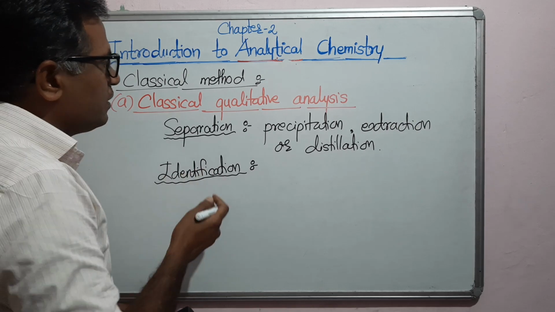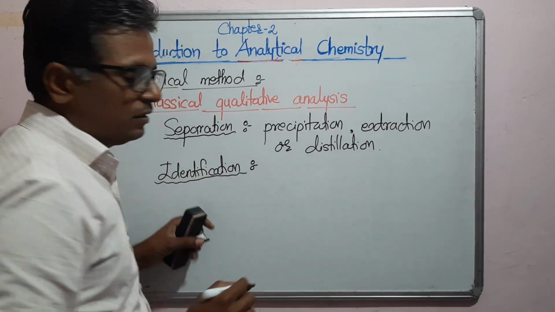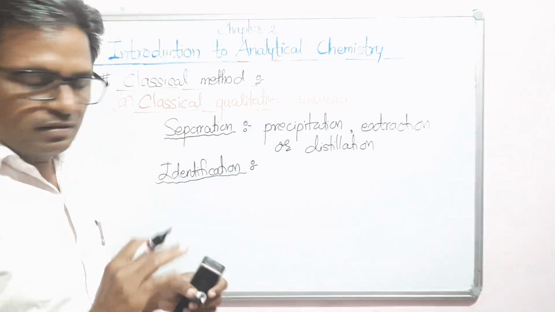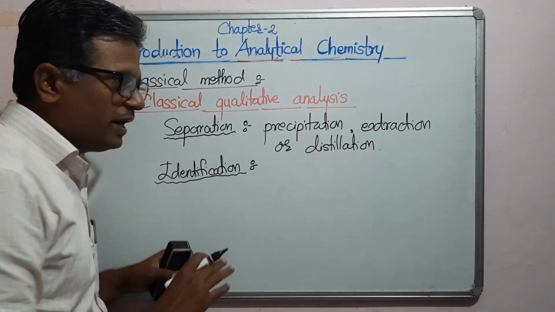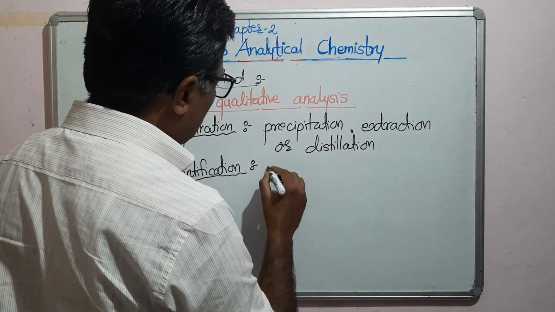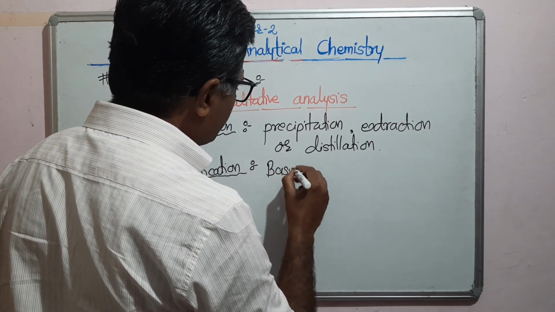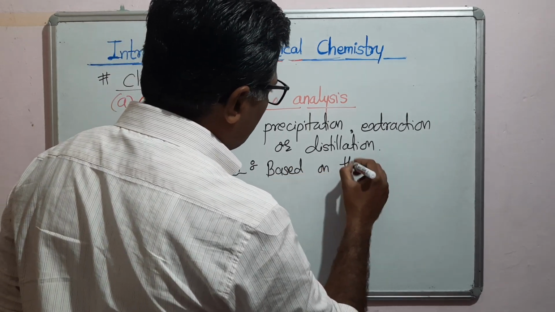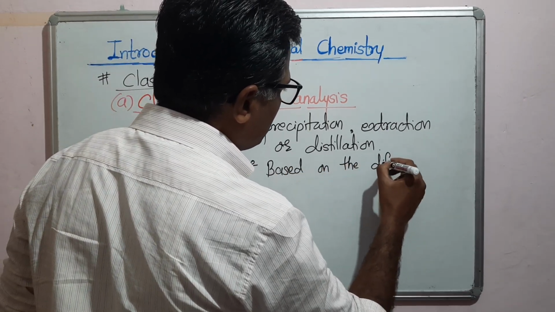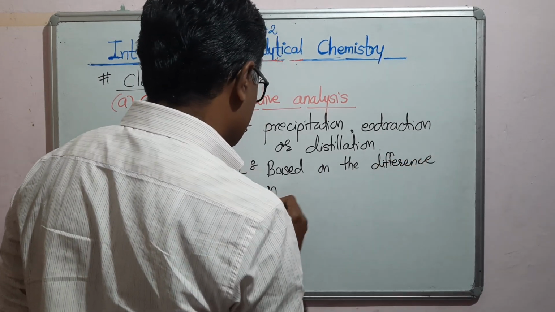And classical qualitative identification may distinguish or identify the compounds based on the difference in properties.